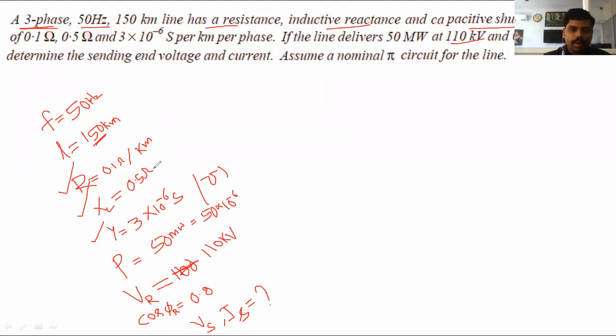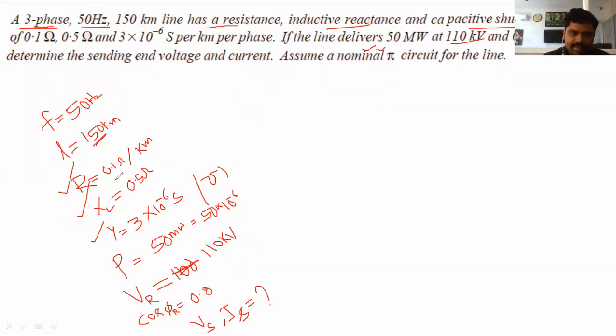But which method do we want to follow? That is, the end condenser method, nominal T or nominal pi. In the problem it is clearly represented that it is the nominal pi method. If it were not mentioned, then based upon our wish, we could solve the problem with the end condenser method, nominal T or nominal pi method, whichever is convenient for us. But particularly in this problem, it says assume a nominal pi circuit, so we simplify it with the help of the nominal pi method.